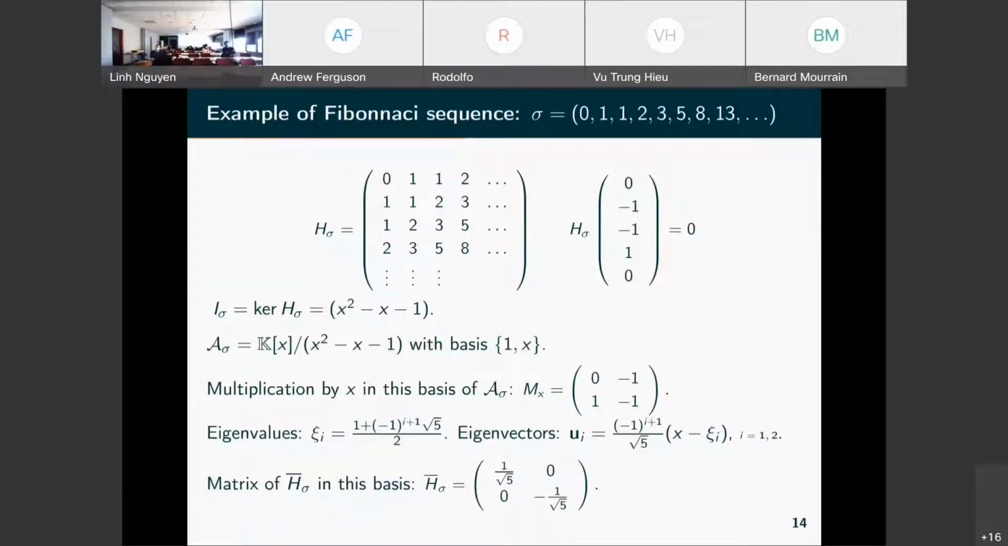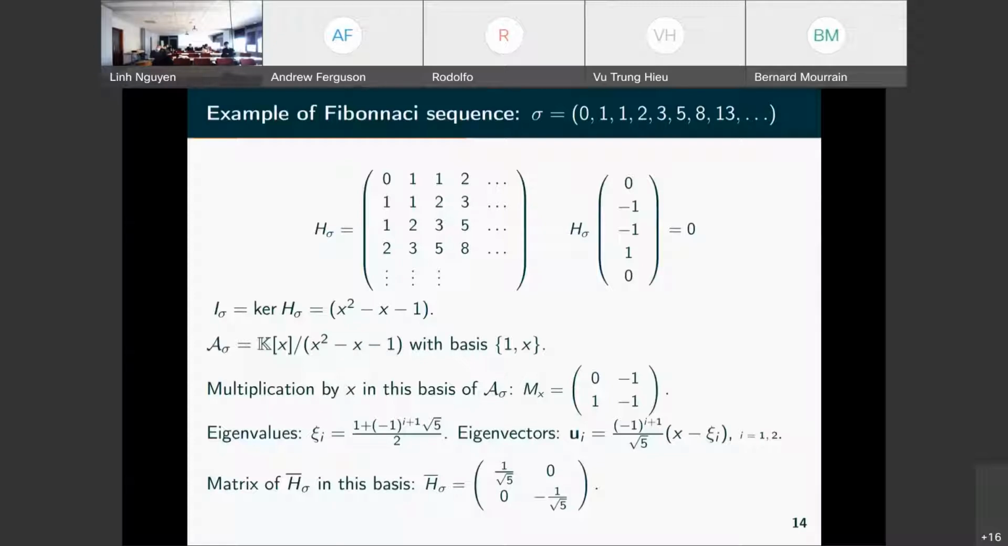So the example here, the Fibonacci sequence, we have this Hankel operator, which is with these blocks that we have seen. And if we look at the kernel, we can see, for instance, that this kernel contains a vector of the form 0, -1, -1, 1.